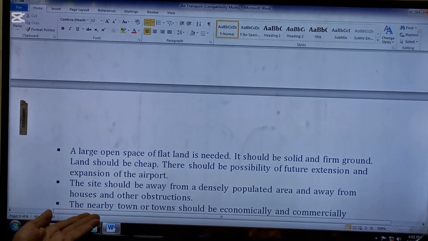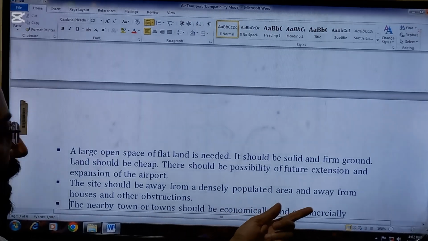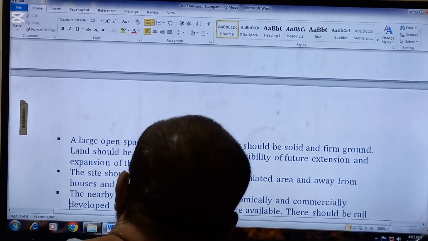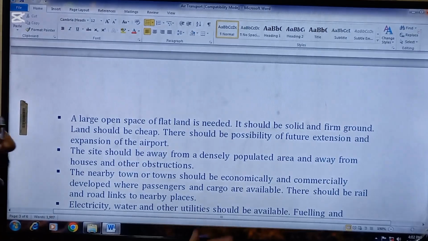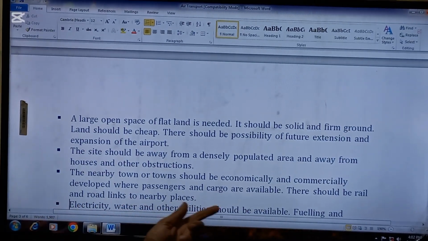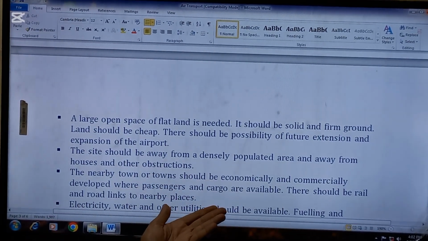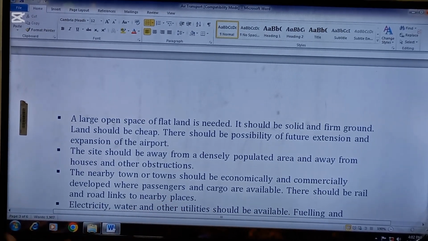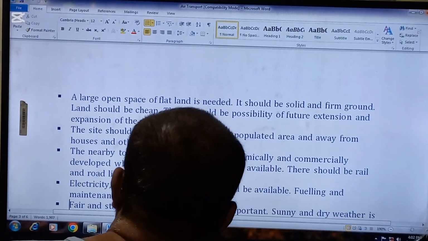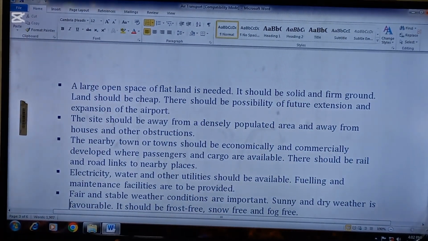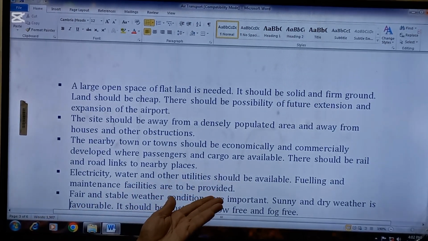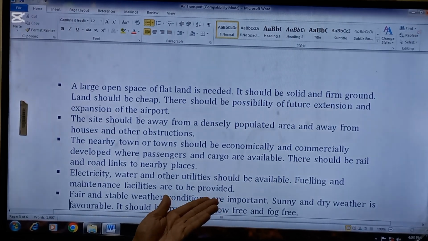Number two is the site should be away from the densely populated area and away from the houses and other obstructions. So this is the next requirement for the construction of the airport. Next point is the nearby town or towns should be economically and commercially developed where passengers and cargo are available. So this is the third thing which is required. There should be rail and road links to the nearby places. Next is electricity, water and other utilities should be available. Fueling and maintenance facilities are to be provided. So this is another point which is required for the construction of the airport.